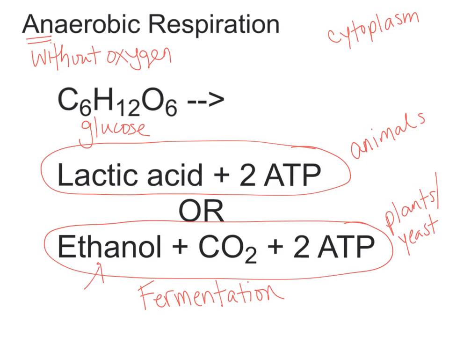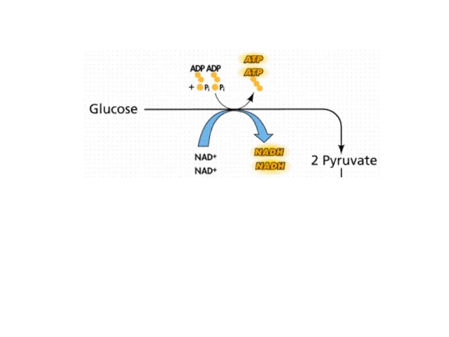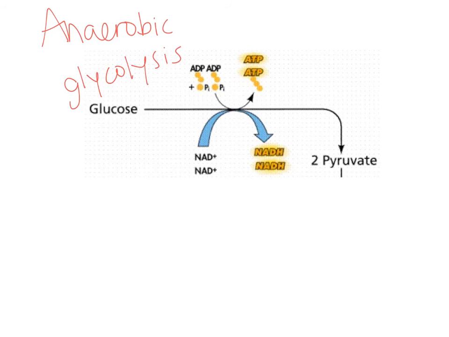So let's look at why this happens. Anaerobic respiration still starts off with glycolysis, which we can see right here, glucose being broken down into 2 pyruvate or 2 pyruvic acid, and this is where we get our 2 ATP molecules. Okay?